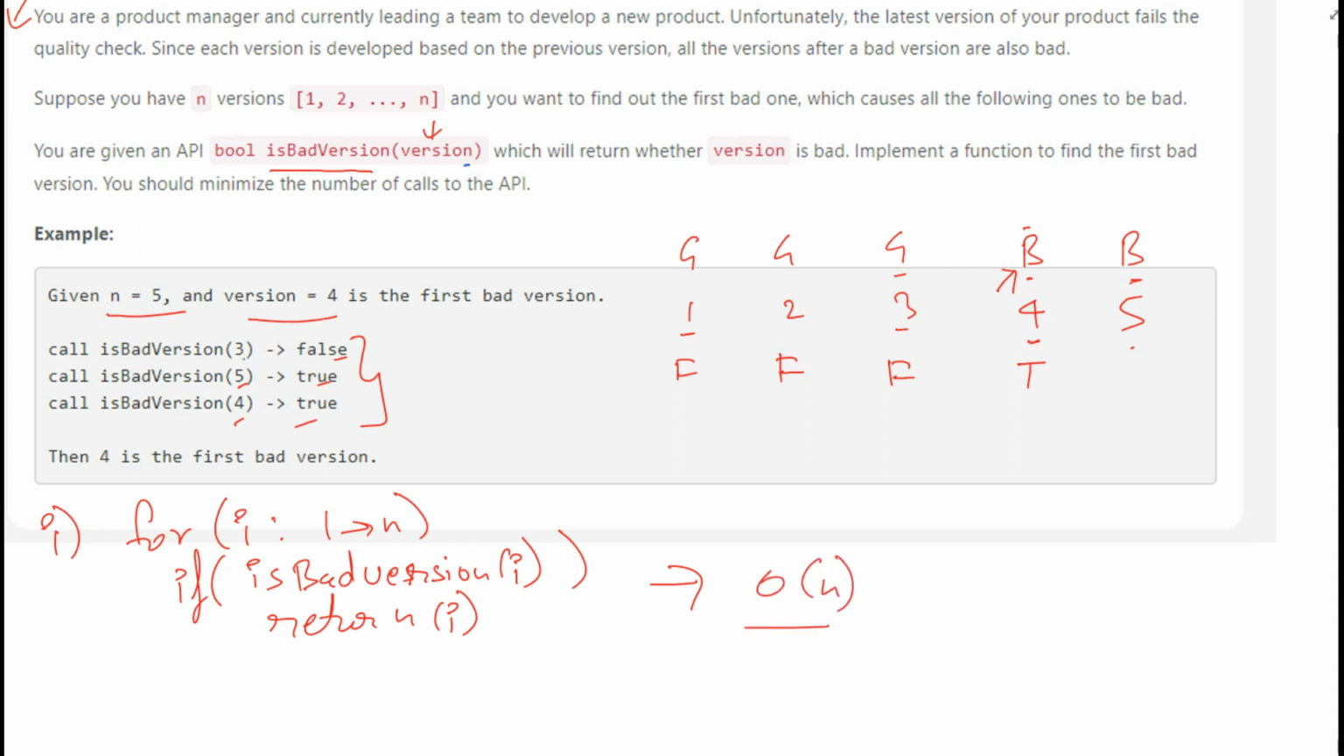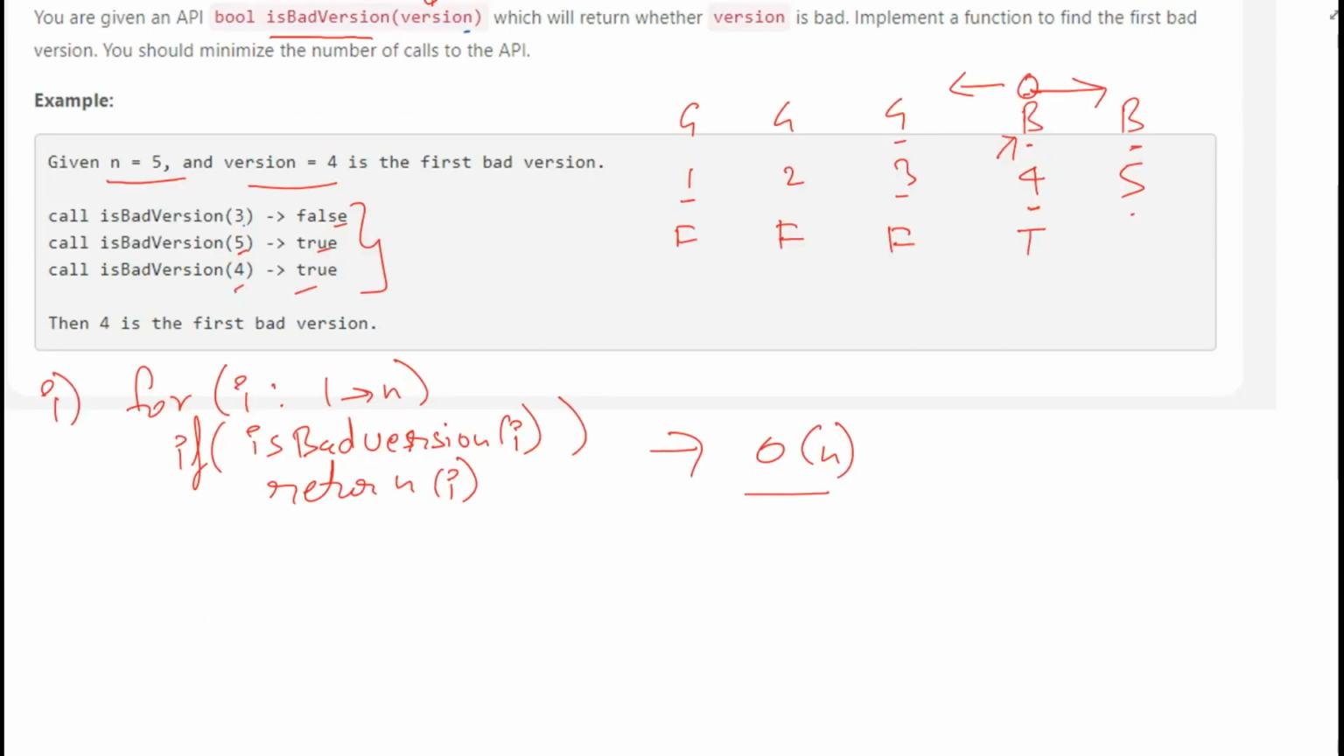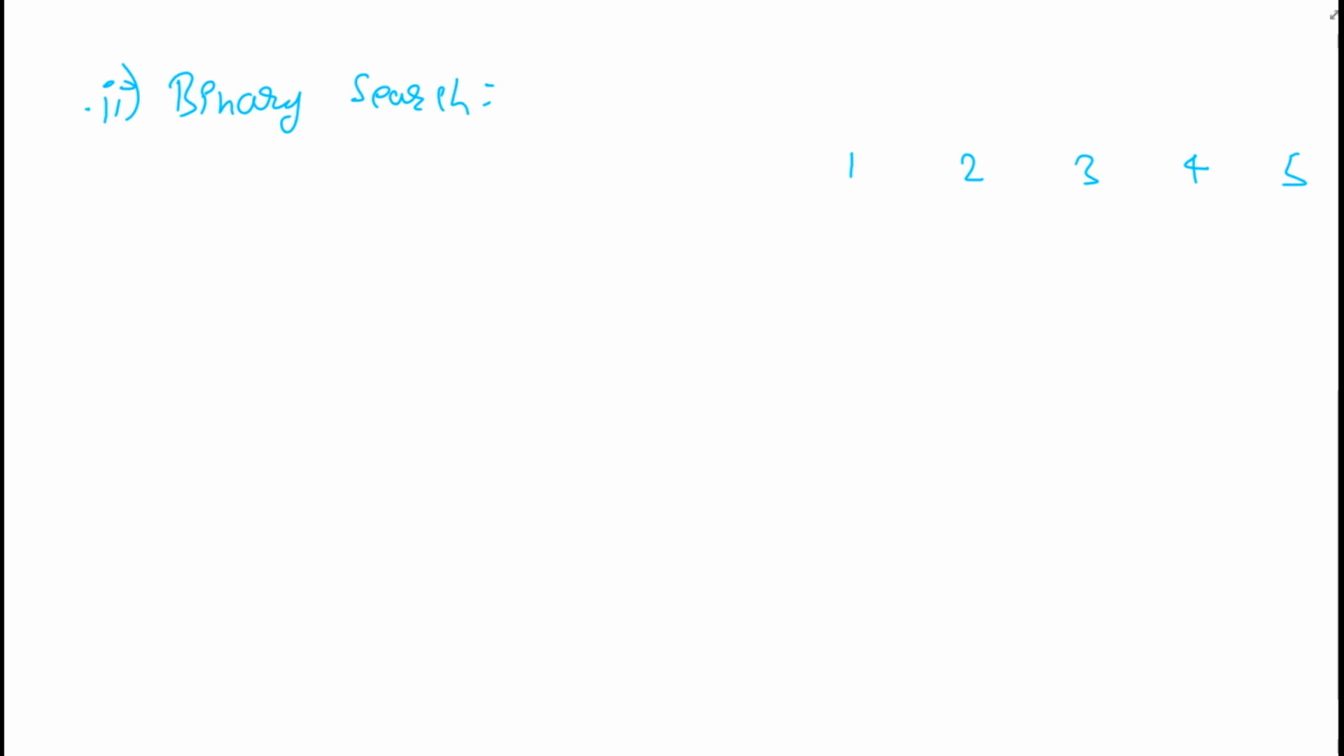Since this is a very simple problem and we are already given the constraint that after the first occurrence of B, all the subsequent values will be B and all the previous values will be G only, we can solve it using binary search also. So let's try to do this with binary search. We will take one more example with slight modification. Now our first B is at location 3, or our first bad version is 3. So by default, 4 and 5 will be B, because all the subsequent versions will be bad and all the versions before the first occurrence of bad version will be good. So this is our problem. In binary search, what we do is take two pointers.